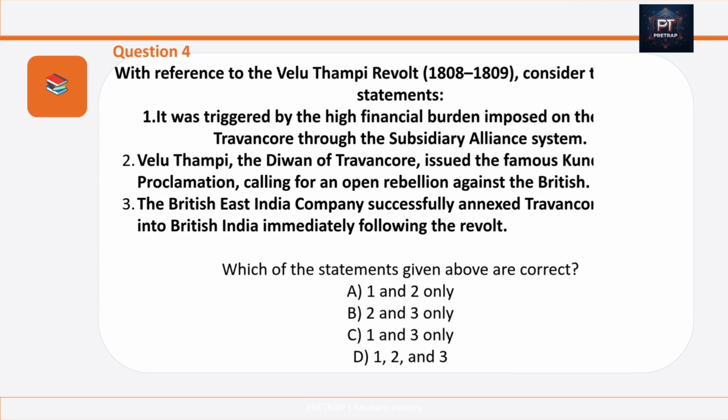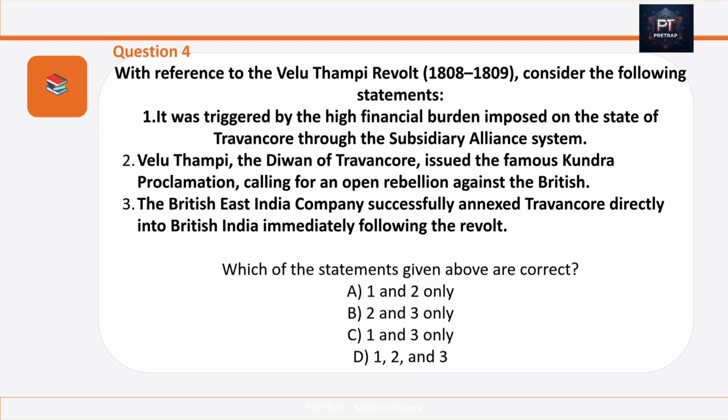Question number 4 is, with reference to the Velu Thampe revolt, consider the following statements. Number 1. It was triggered by the high financial burden imposed on the state of Travancore through the subsidiary alliance system. Number 2. Velu Thampe, the Diwan of Travancore, issued the Kundara proclamation calling for an open rebellion against the British. Number 3. The British East India Company successfully annexed Travancore directly into British India immediately following the revolt.